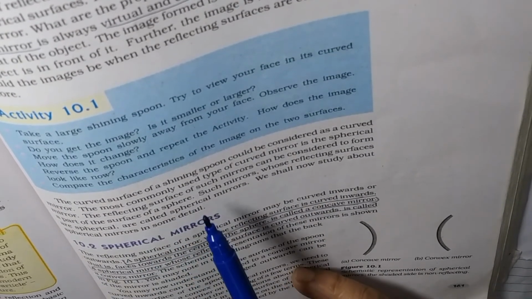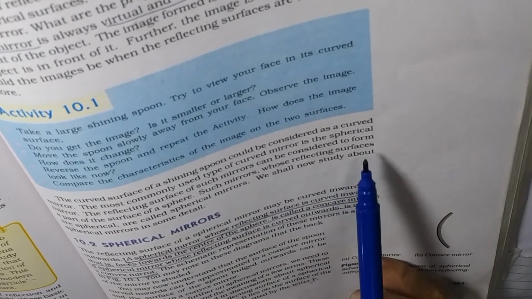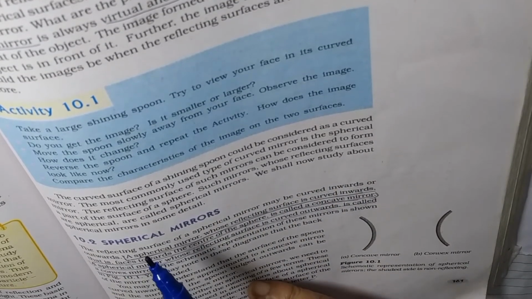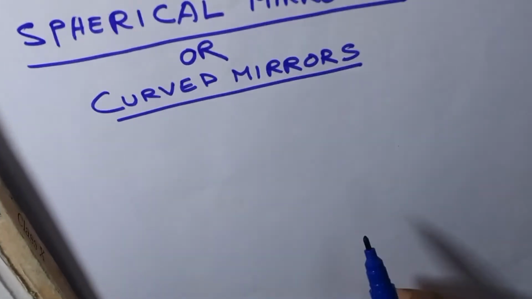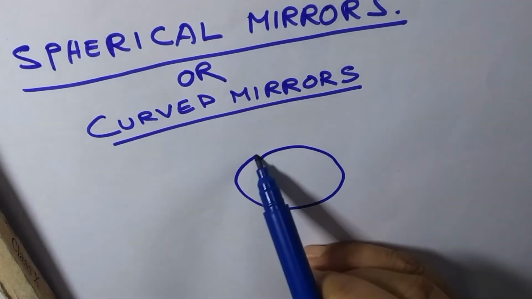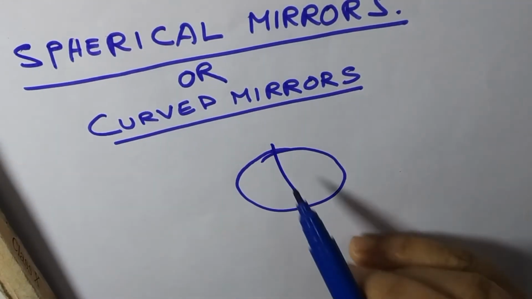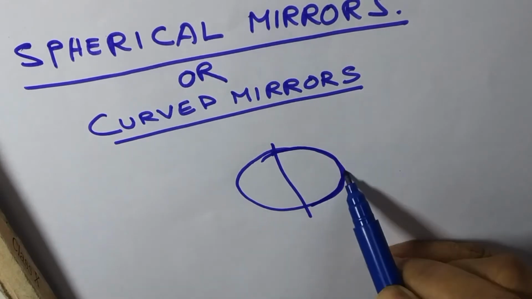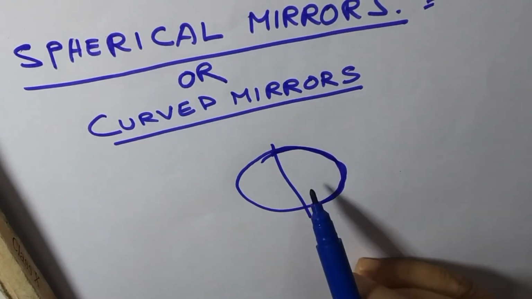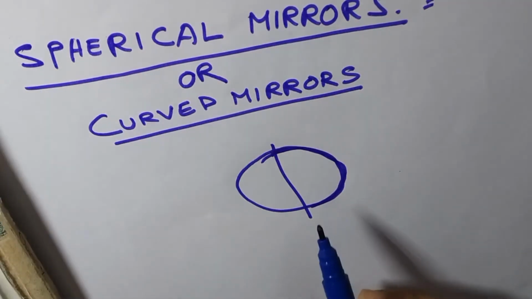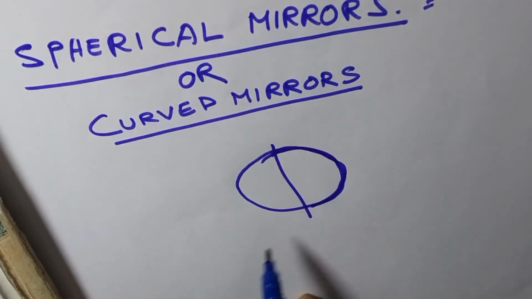That is, the reflecting surface of such mirrors can be considered to form a part of the surface of a sphere. That is, part of a sphere. If any part of it we use as a mirror, that is a spherical mirror. Spherical mirrors are of two types.